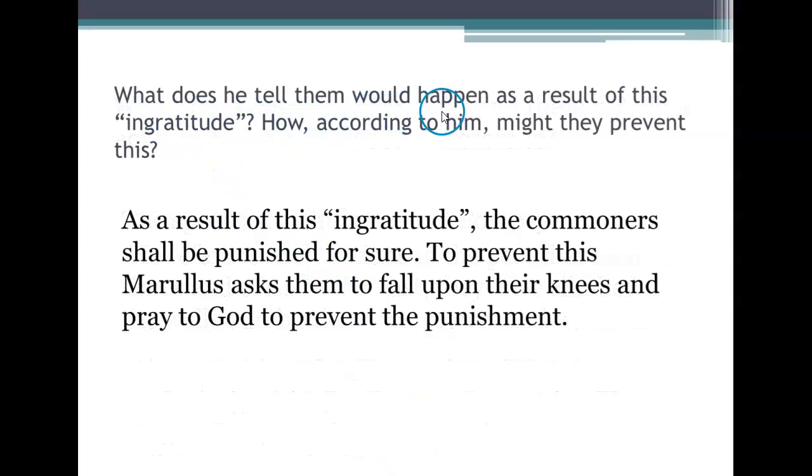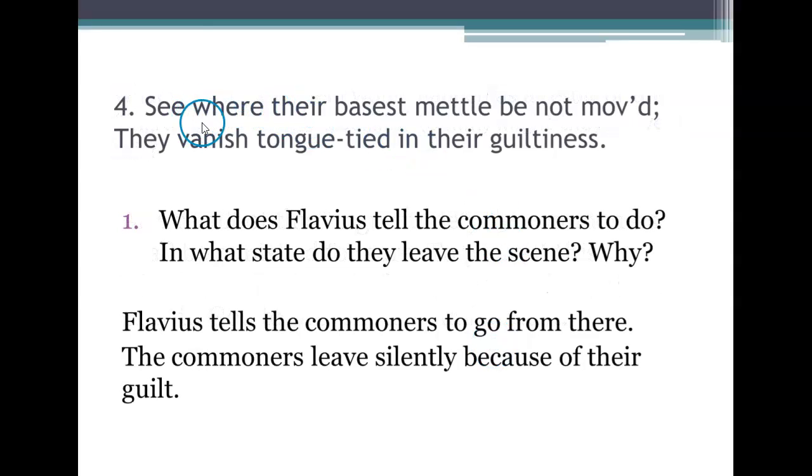What does he tell them would happen as a result of this ingratitude? How, according to him, might they prevent this? As a result of this ingratitude, the commoners shall be punished for sure. To prevent this, Marullus asks them to fall upon their knees and pray to God to prevent the punishment. See where their basest metal be not moved, they vanish tongue-tied in their guiltiness.